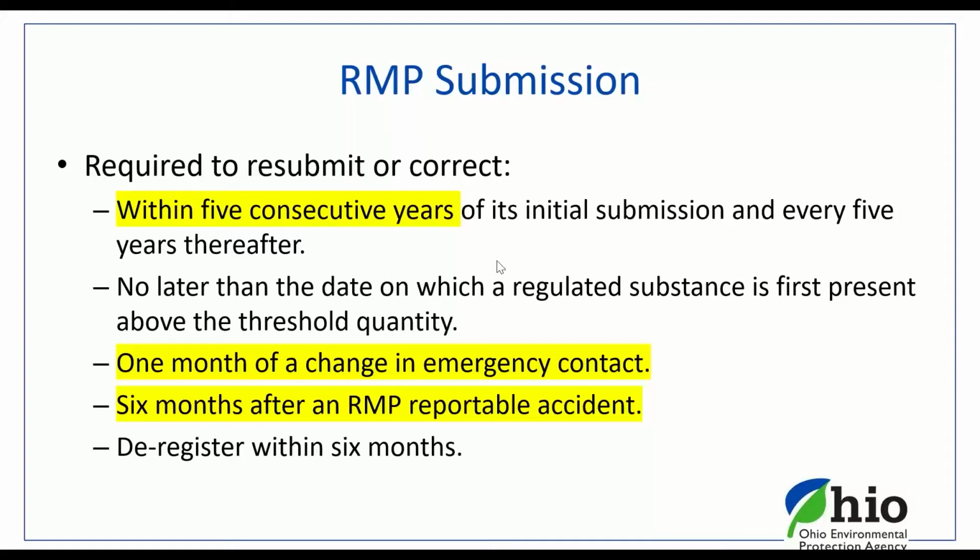But again, keep in mind, that's the one difficult thing about the RMP program: you submit once, say this year, and then technically you may not have to resubmit for another 5 years. But you will receive something from US EPA that says, by the way, you reported 5 years ago, heads up, on the horizon is your 5-year anniversary. So you might want to start taking some actions to get yourselves reorganized on the resubmittal of your RMP plan.